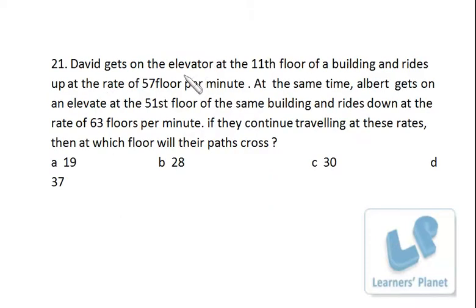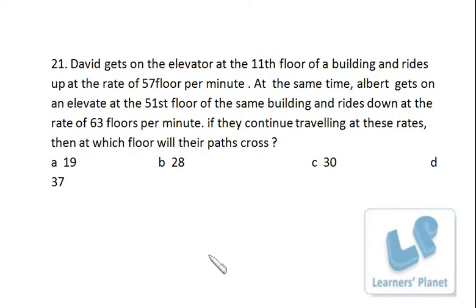David gets on the elevator at the 11th floor of a building and rides up at the rate of 57 floors per minute. At the same time, Albert gets on an elevator at the 51st floor of the same building and rides down at the rate of 63 floors per minute. If they continue traveling at these rates, then at which floor will their paths cross?